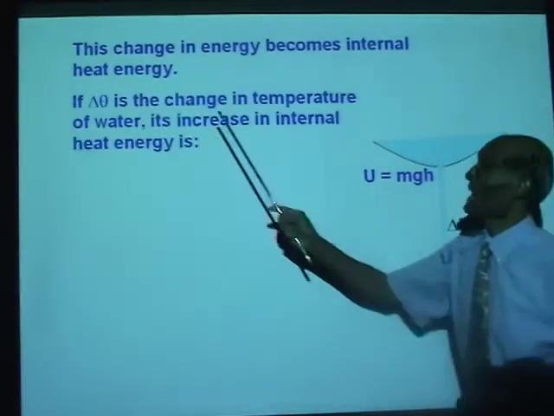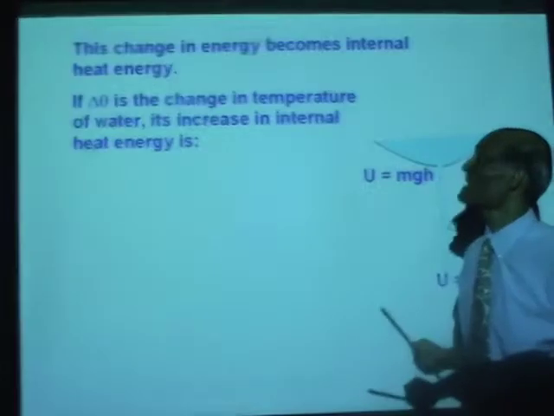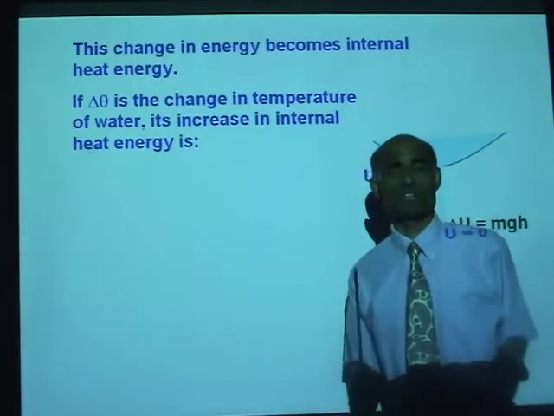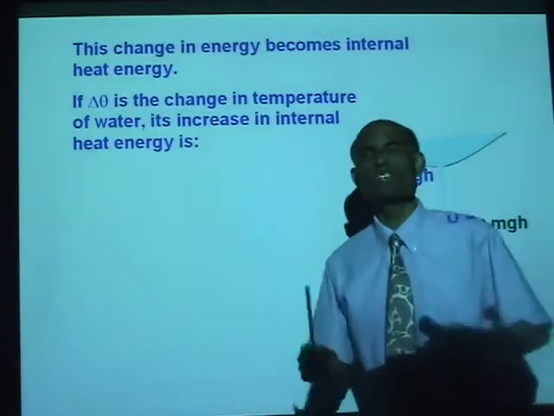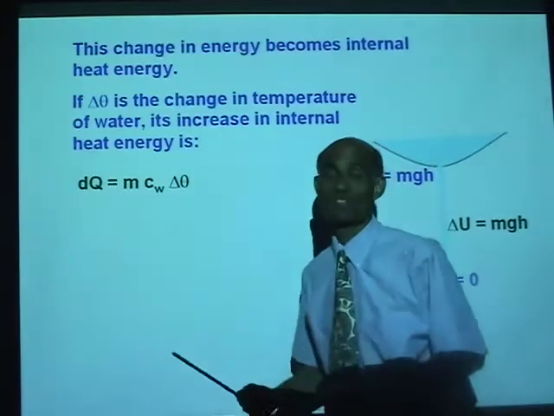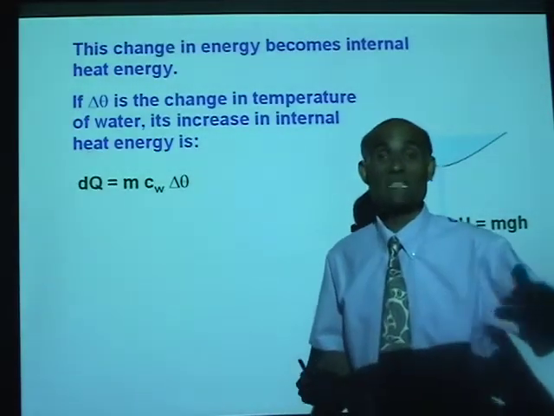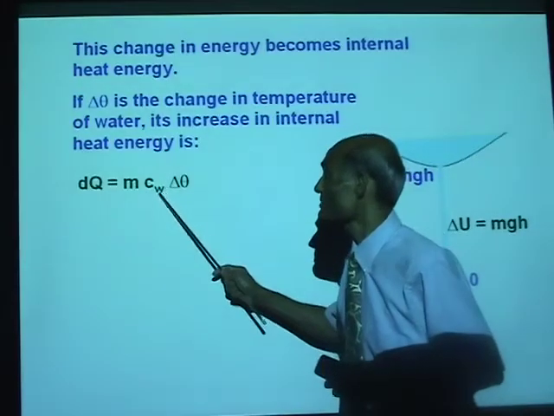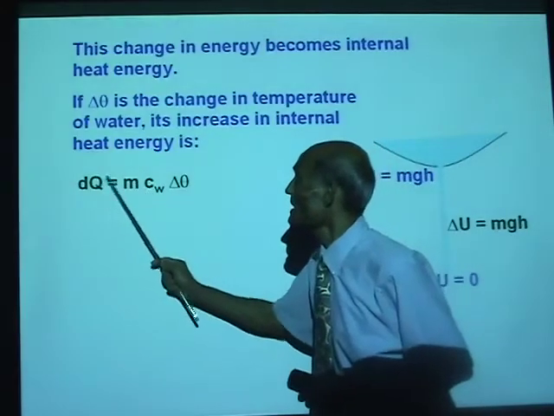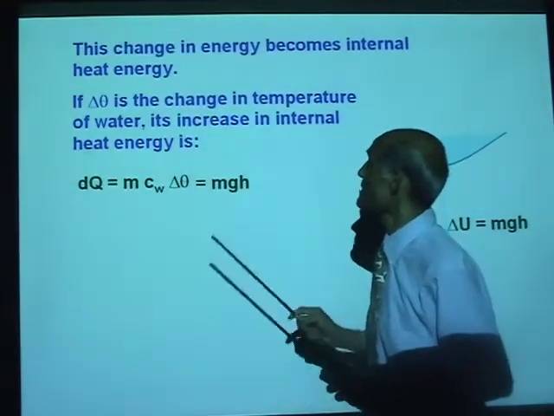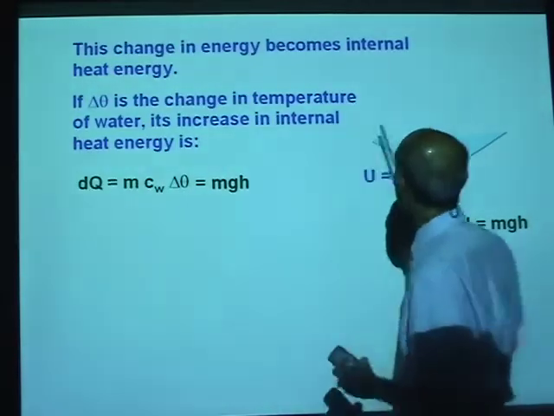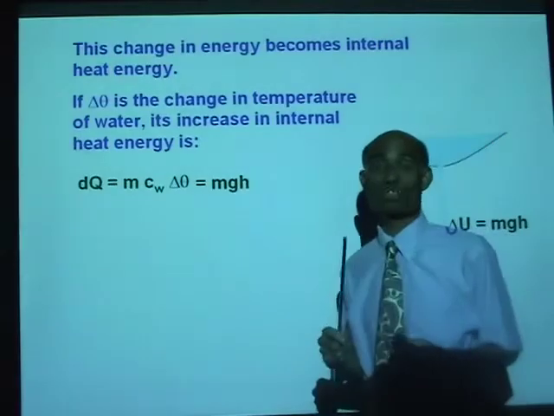Now, if delta theta is the change in temperature of the water, do you remember what the increase in internal energy of m kilograms of a substance is? In other words, the amount of heat added to it: mass times specific heat times change in temperature. So we've got dQ equals m c delta theta, and that change in internal energy must be equal to mgh, the original potential energy.